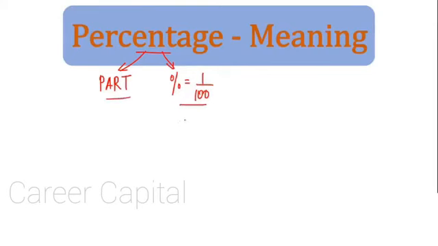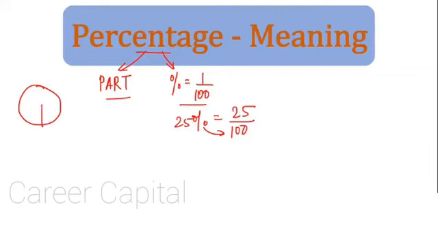So if someone says this is 25%, it would simply be 25 divided by 100. This percentage symbol means divide by 100. And what do we mean by percentage means part? For example, this is a biscuit. Now this is a whole biscuit, an entire biscuit. If someone says give me 30% of the biscuit, you'll remove some part and give it to the other person. So a part of the whole is nothing but percentage of the whole.